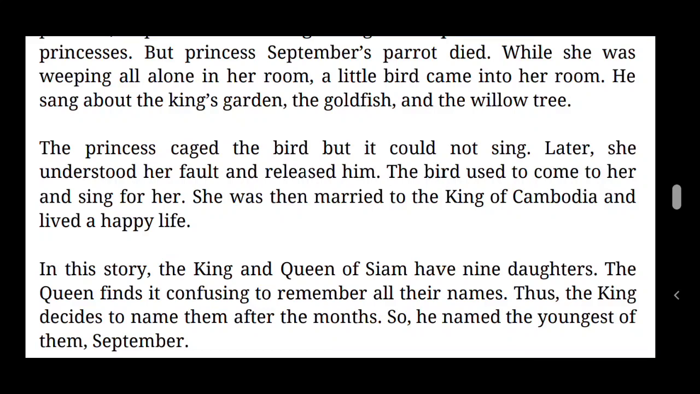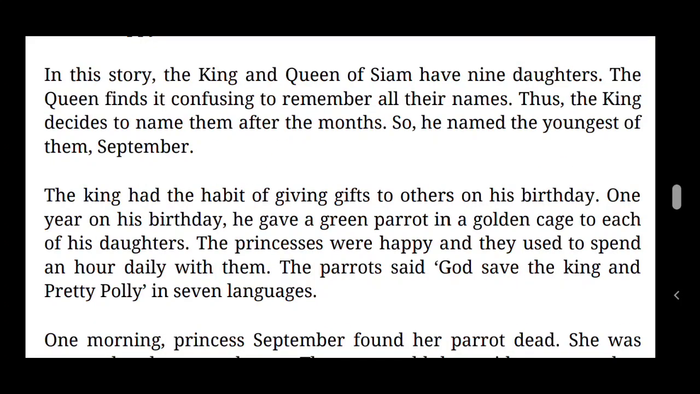So, this was the hint of the story. Let's see the complete detailed study of the story now in a summary. In this story, the king and queen of Siam have 9 daughters. The queen finds it confusing to remember all their names. So the king decided to name them after the months. So he named the youngest of them September.